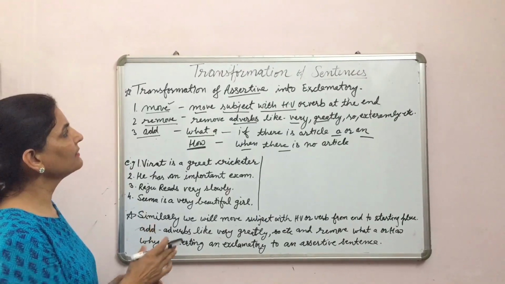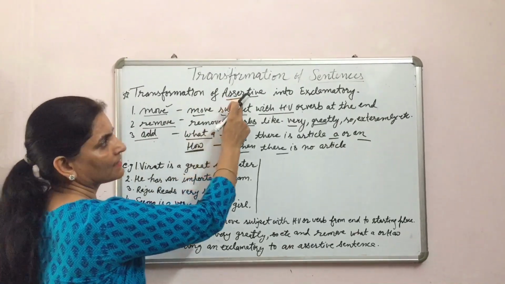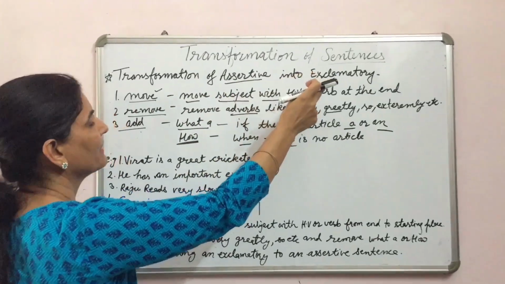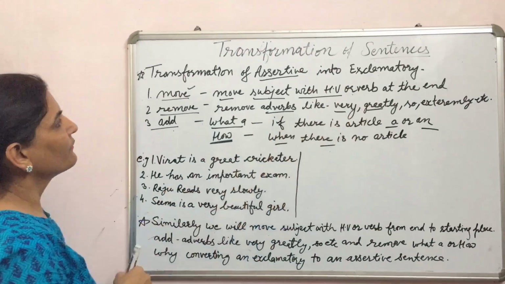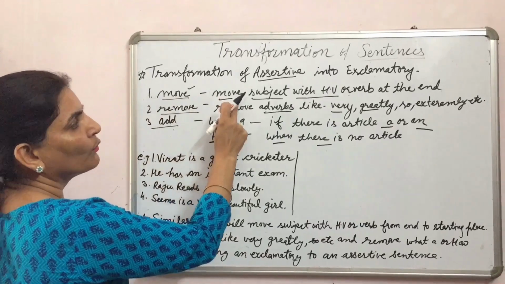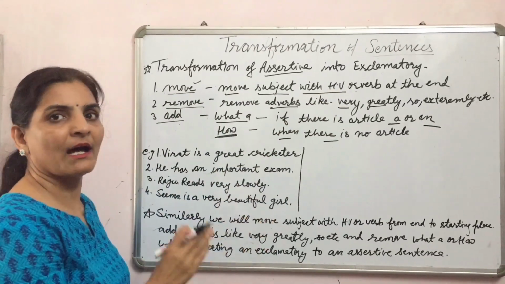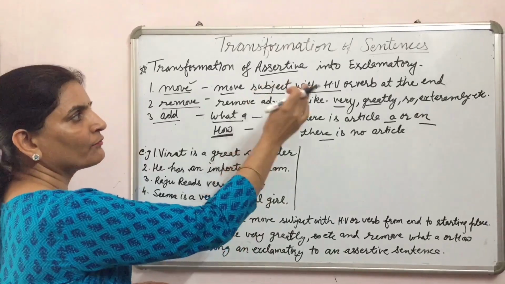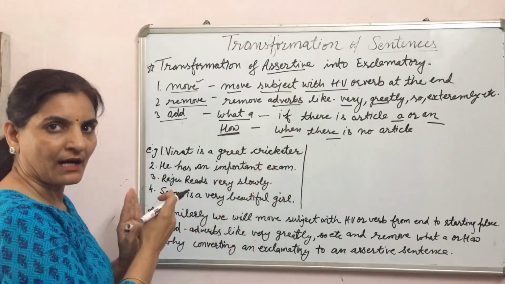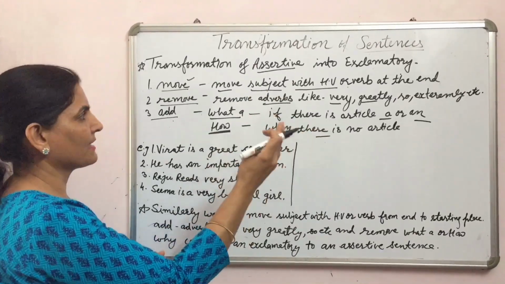Now let us learn the steps to convert assertive sentences into exclamatory sentences. First, move. Move the subject with the helping verb or verb to the end. The subject and helping verb will be at the start, and we have to move that to the end of the sentence.